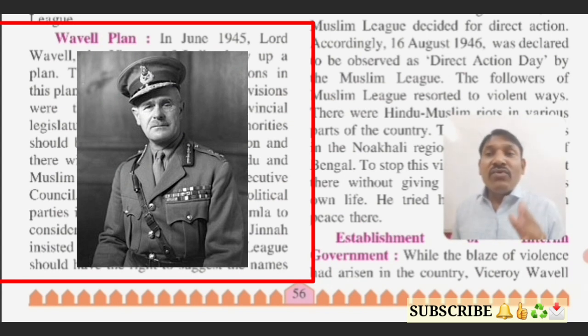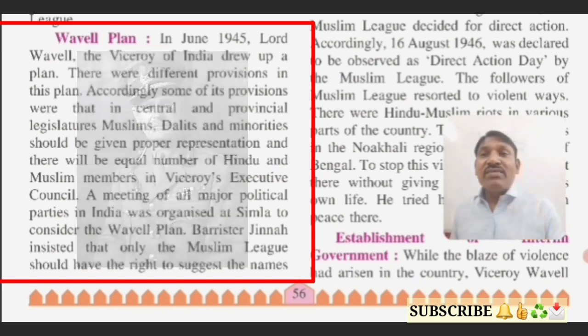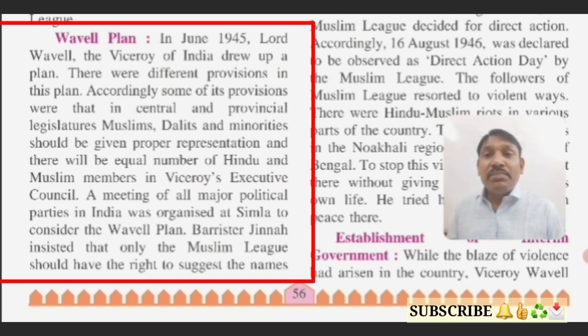Some of its provisions were that in the central and provincial legislatures, Muslims, Dalits and minorities should be given proper representation, and there would be an equal number of Hindu and Muslim members in the Viceroy's executive.